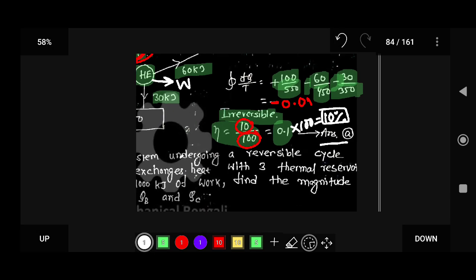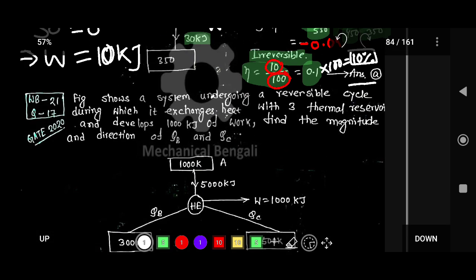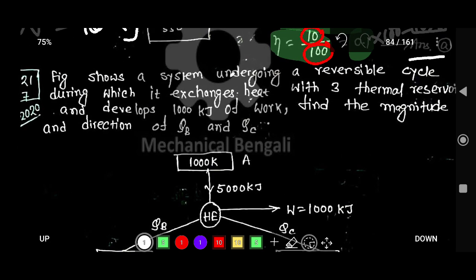In the same way, you can try another question, the same question with different data. Try to understand this question.